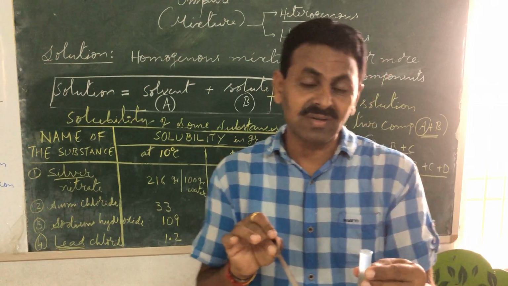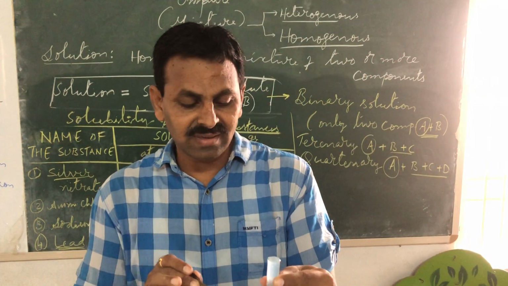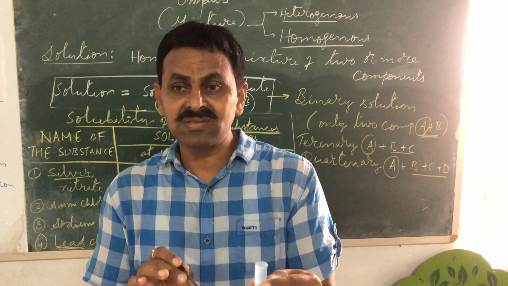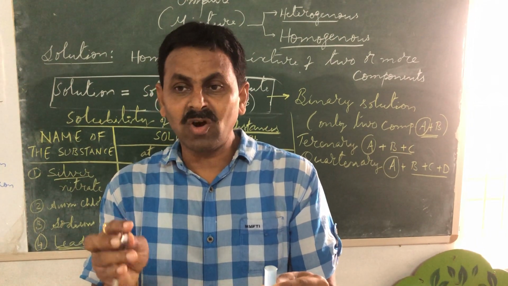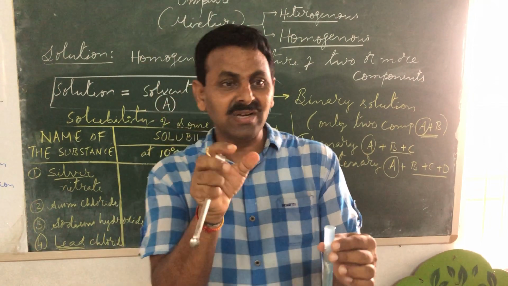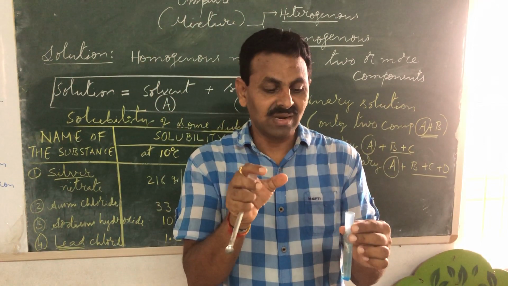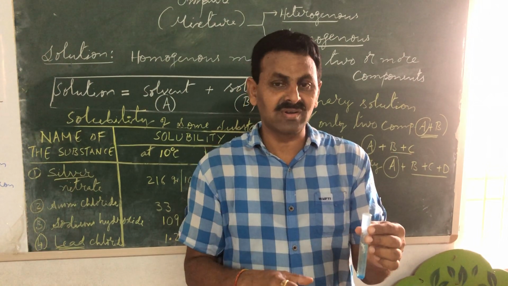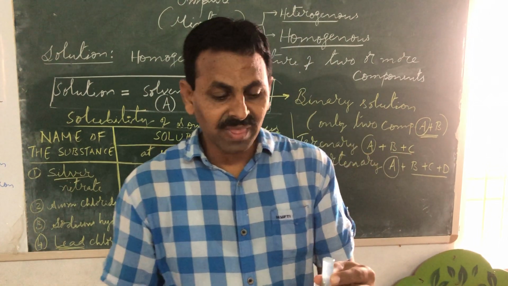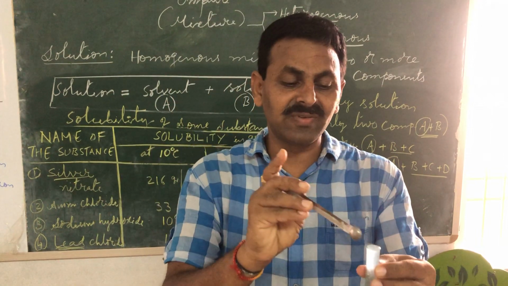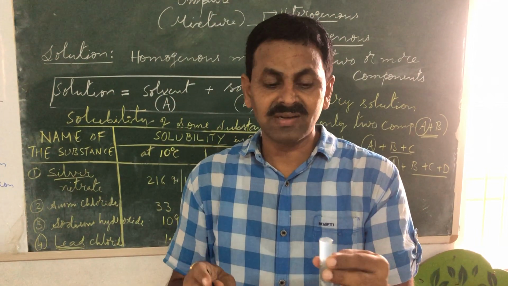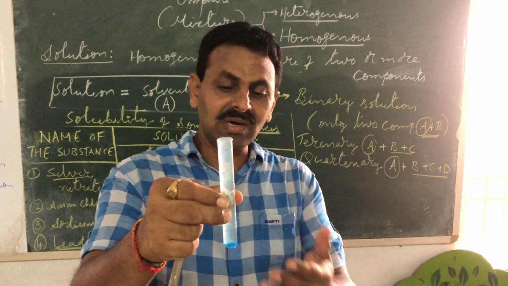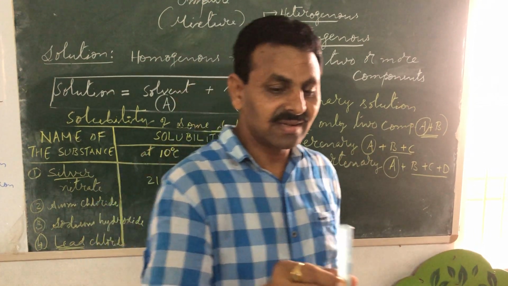If it gets dissolved, then what will happen? This copper sulfate molecules or ions will occupy the spaces between water molecules. And there will be a new force of attraction between the ions of copper sulfate and water molecules. That's the reason why, even if I add more copper sulfate, though the test tube is already filled, water will not fall down. Okay? So, twice I already added.